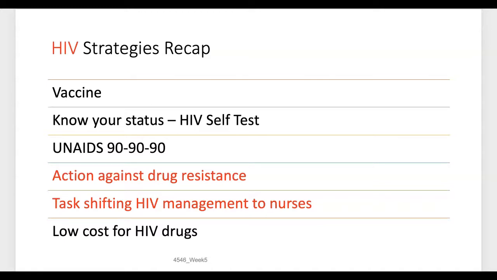So to recap on the HIV strategies, we're working on a vaccine. It's important to know your status. Remember the UN 90-90-90 to make sure people are tested, that they're on antiretroviral therapy, and that you have viral suppression. The action against drug resistance we'll talk about, and the task shifting of HIV management to nurses we will also discuss in the next module. And the low cost for HIV drugs is very important in our low and middle income countries.